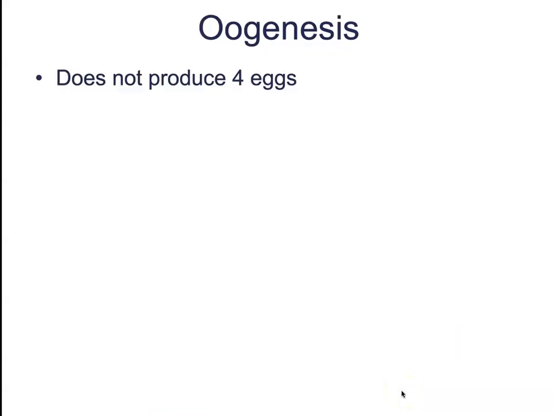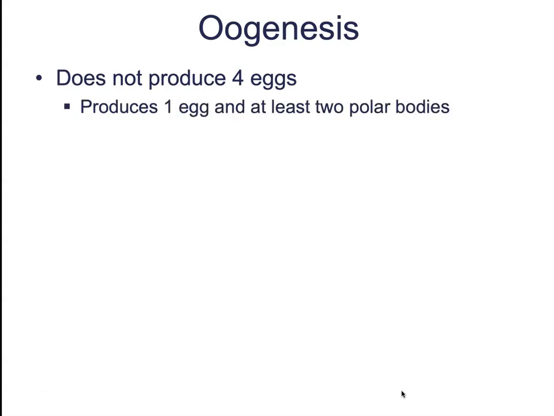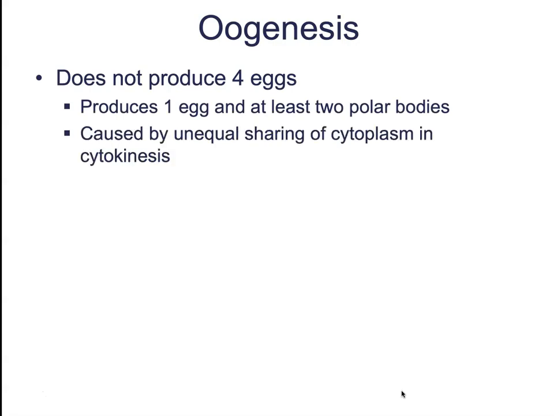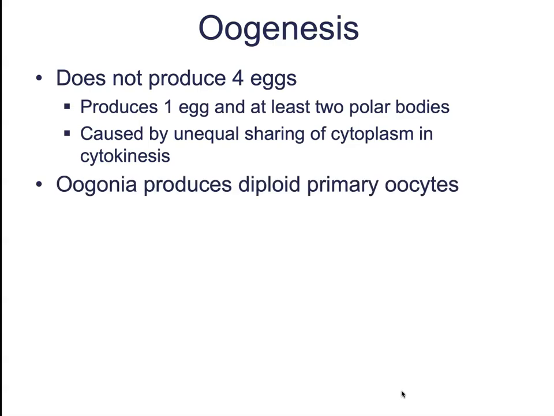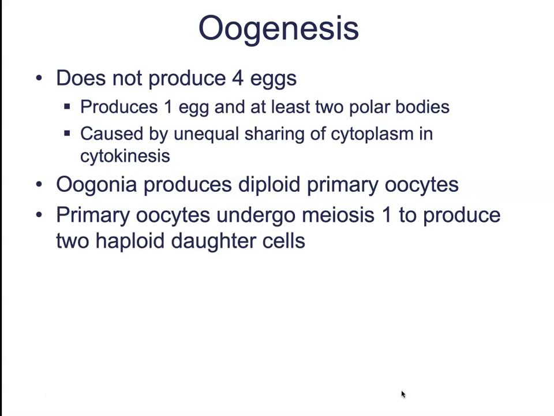Oogenesis is going to be a little bit different. Oogenesis is different in the sense that it does not produce 4 haploid eggs at the end. Instead, only 1 egg is going to be produced, and at least 2 polar bodies are going to be formed as well. This is caused by an unequal sharing of cytoplasm during the cytokinesis. So we're going to start off with the oogonia, which is going to produce diploid primary oocytes. The primary oocytes are going to undergo meiosis 1 to produce 2 haploid daughter cells.